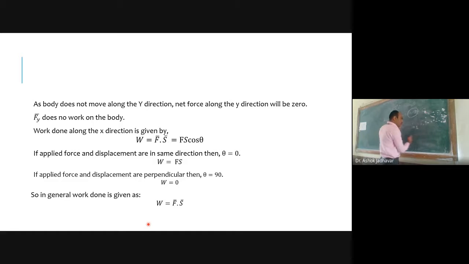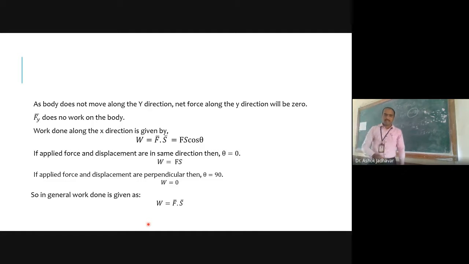And if I now look at the value of Fx, I have already written down the value of Fx. Value of Fx is what? F cos of theta. Am I correct? Yes, sir. So this means that the work done along the x-axis will be equal to Fx S, which is equal to, sorry, Fs cos of theta, and work done along the y-axis will be 0.